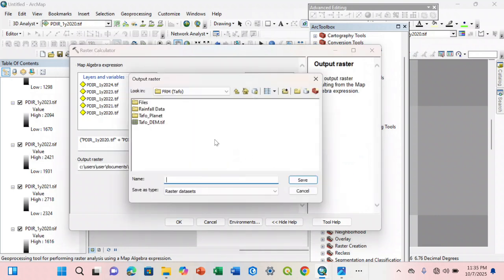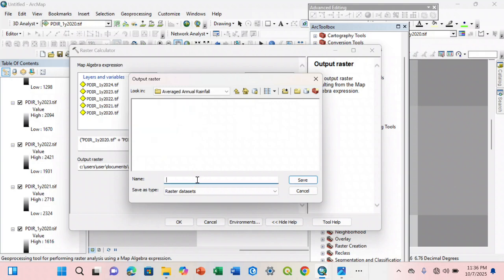You specify where you want it to be saved. So you come here. Let me create a new folder, averaged annual rainfall.